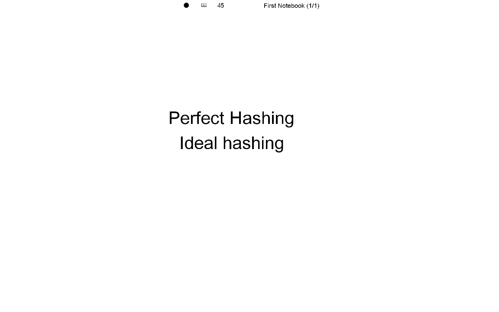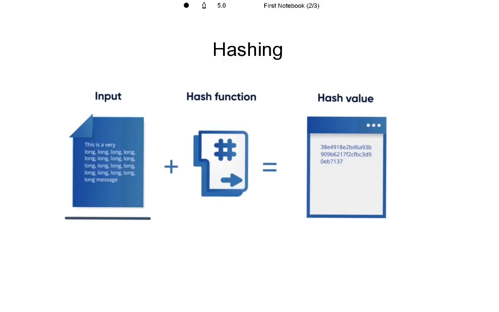Before we look into perfect hashing or ideal hashing deeply, we just want to look at what hashing is. By the way, hashing can be imagined like an encryption, where we encode the input into an encrypted output, and we can only read this encrypted output when we have the hash function. If we do not have the hash function with us, we cannot retrieve the hash value, the actual output message.